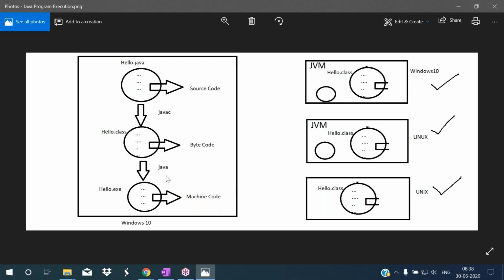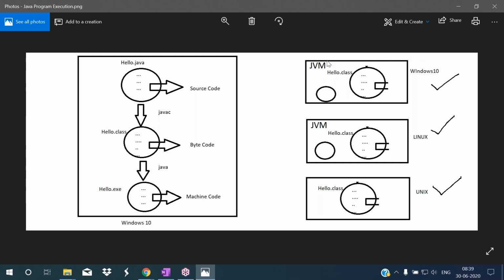So in this case, when you use this java command, JVM execution will be started. JVM translates bytecode to the machine code, and that generates this machine code according to the Windows 10 operating system.